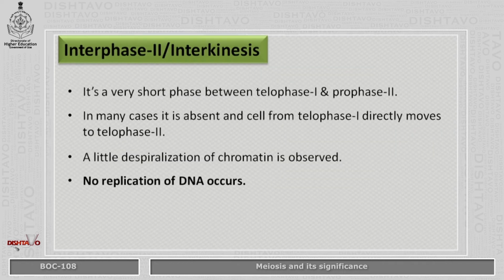Interphase 2 or interkinesis is a very short phase between telophase 1 and prophase 2. In many cases, it is absent and the cell from telophase 1 directly moves to prophase 2. A little despiralization of chromatin is observed, but no replication of DNA occurs in this stage.